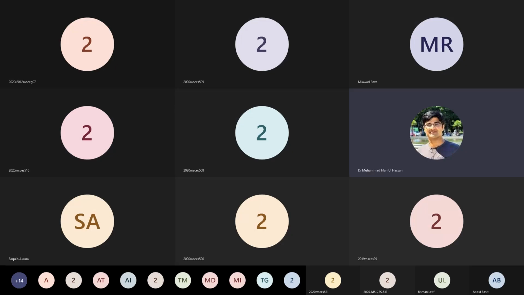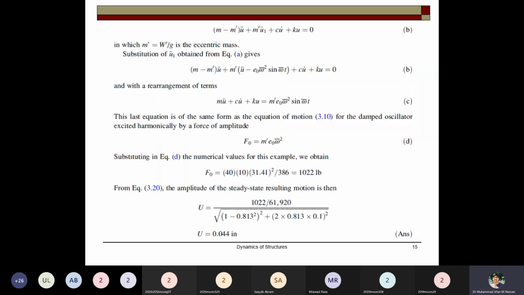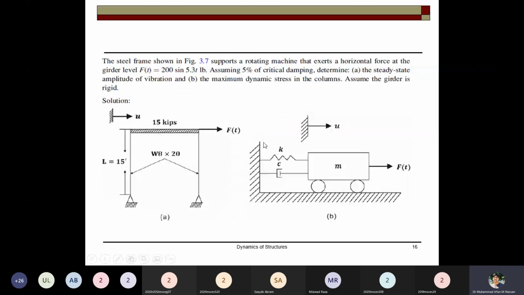Now in this part, I can show you some problems. For example, the forced harmonic vibration I told you about. So these are the problems regarding forced vibrations. The steel frame that is shown in the figure supports a rotating machine. This is a steel frame.